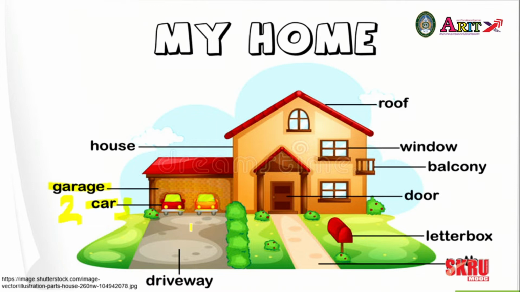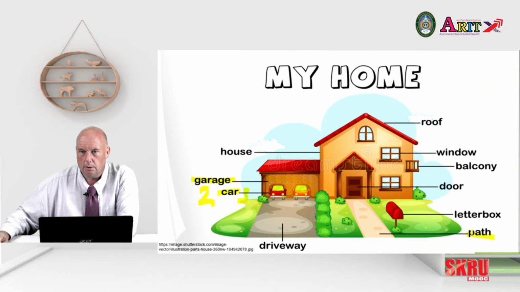The cars are on the driveway. That's the little piece of road driving across your property to the garage. We have a path, somewhere to walk up to the front door. And this house has a letterbox outside. A lot of houses in Thailand have this. You may also find that the letterbox is just a hole in the door that letters would be delivered to.